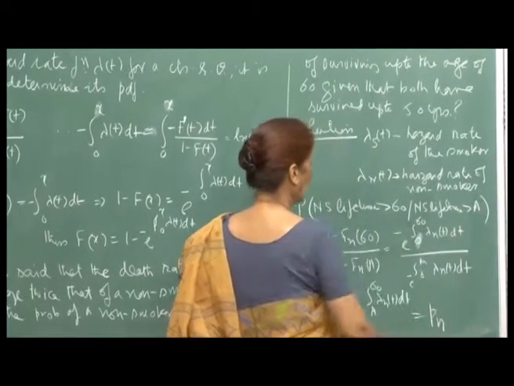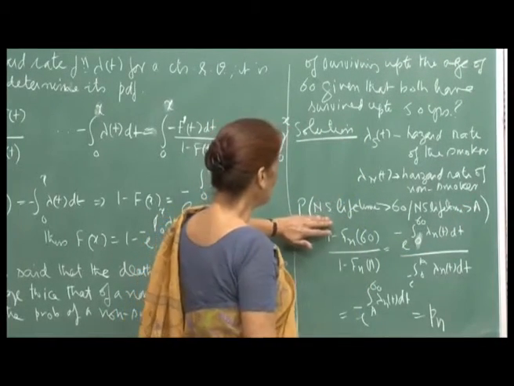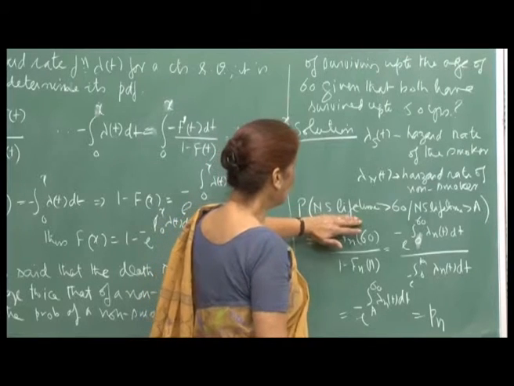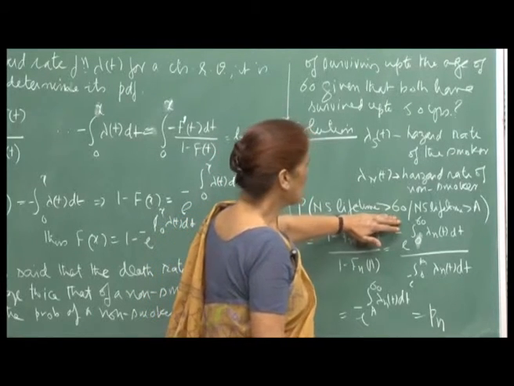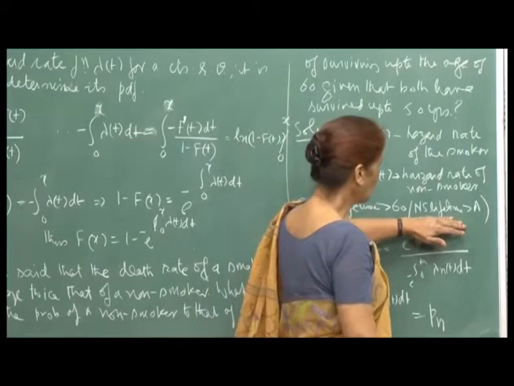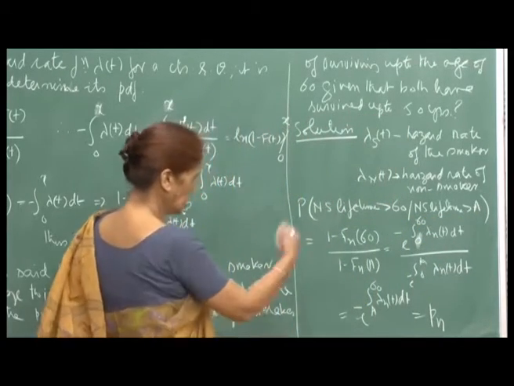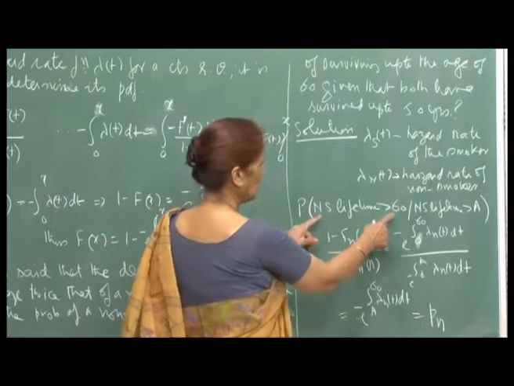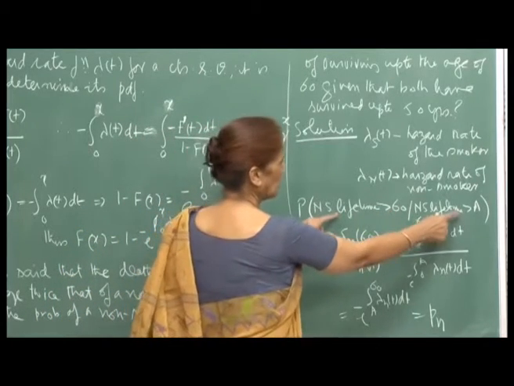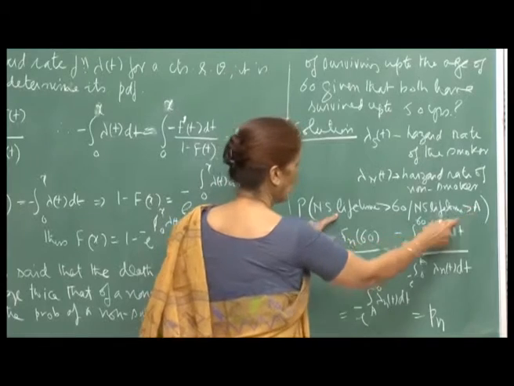Right now, instead of 50, let me take some age a. So, what we are saying is that the probability that a non-smoker's lifetime is more than 60 years, given that the lifetime of the non-smoker has been more than a, is the conditional probability, right? Because the intersection of these two is just the event of being more than 60, since 60 is more than a.